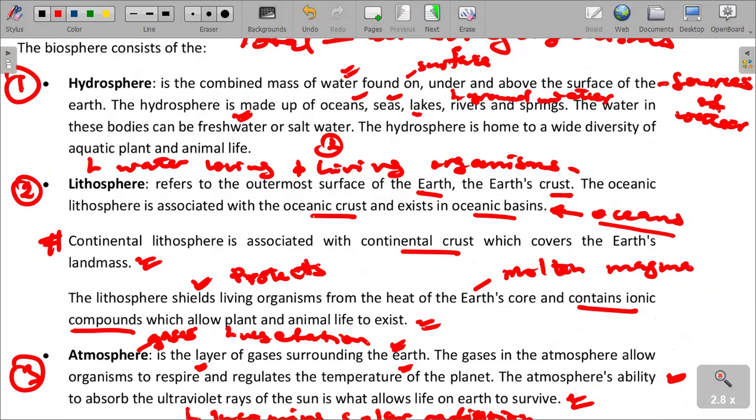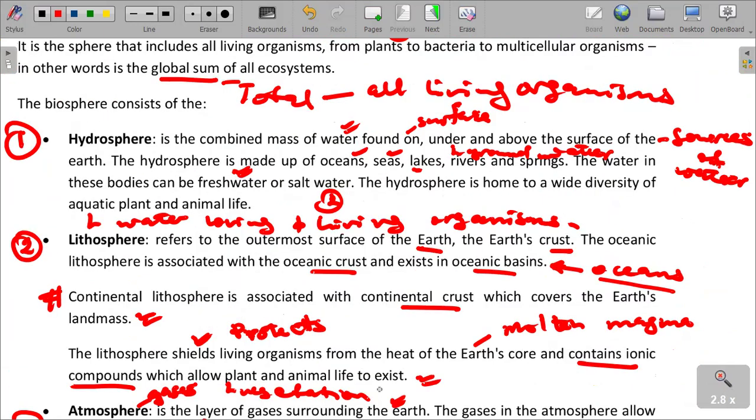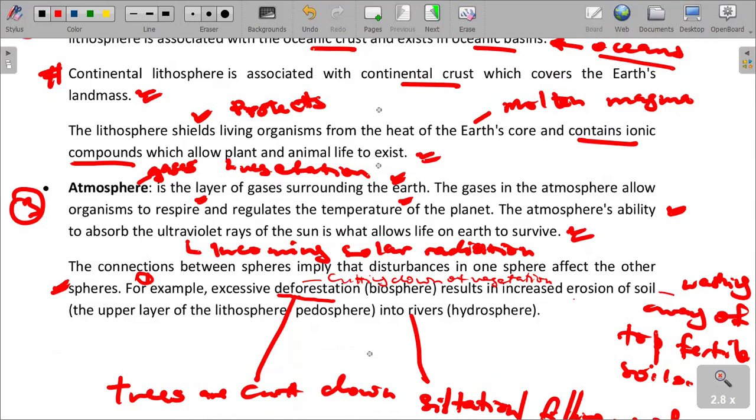Together they sum up to form our biosphere, the global sum of all ecosystems, meaning life taking place as a result of the relationship of organisms in that habitat.